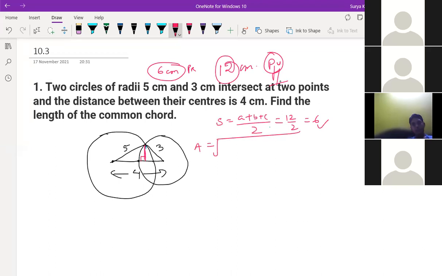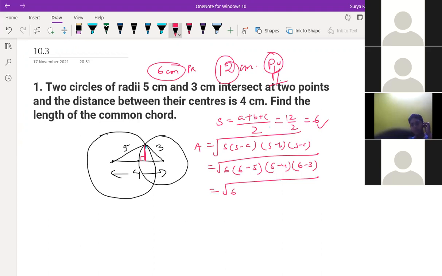Then the area will be root over S minus A, S minus B, S minus C. Okay, S minus C. So 6 minus 5, I think it's 6. It's not 12, it's 6. Okay, fine. But sir, it's only for one side, right? The other side, how can you find it? Just multiply by 2. Again, it's 12. So this will be 6 times 6, 36, root 36, which equals to... So area will be 6.